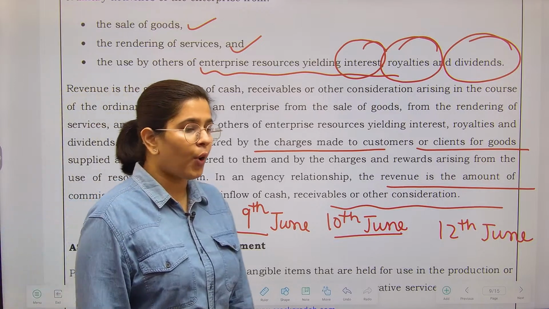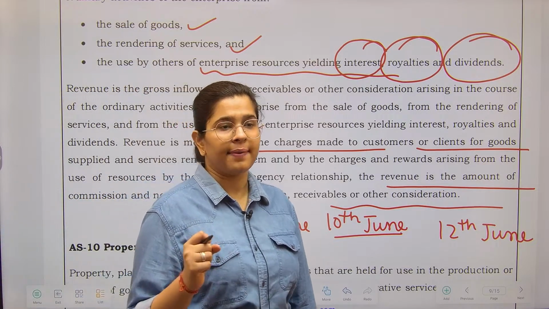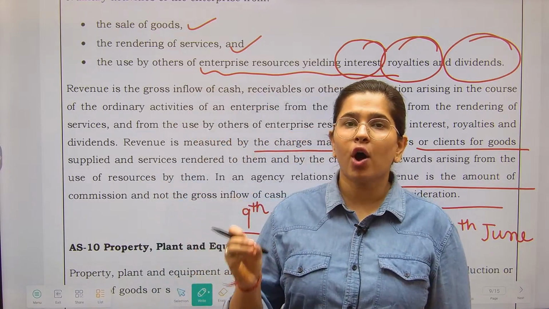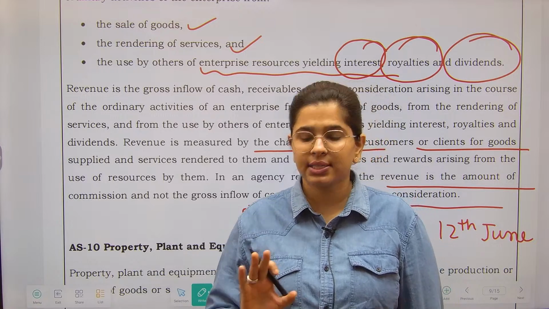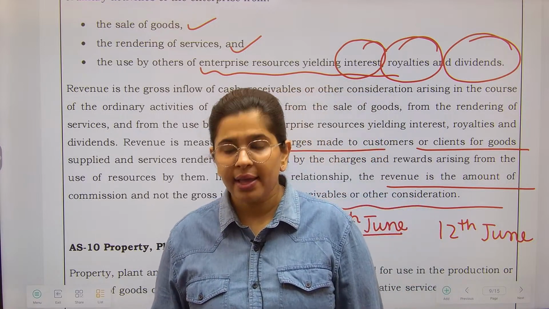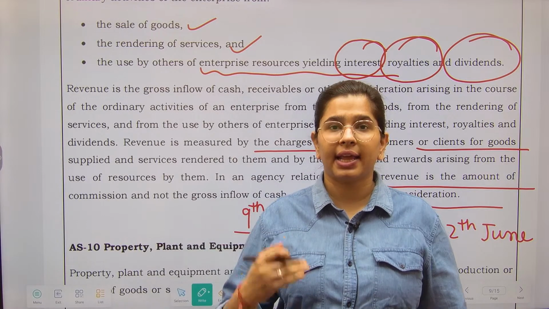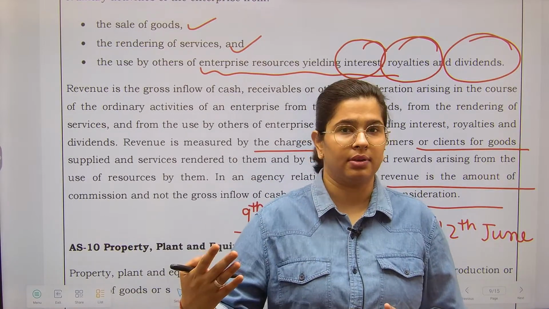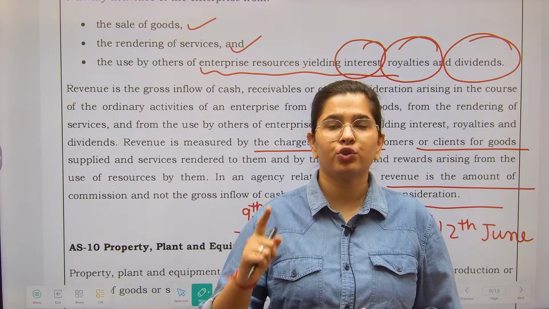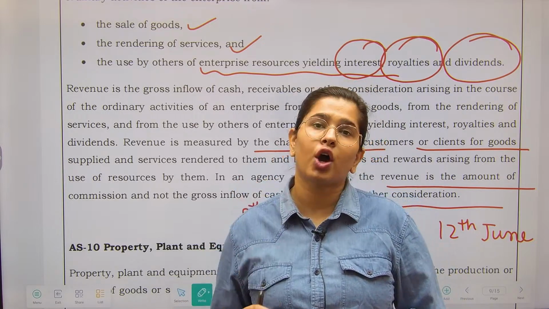Okay? So the question is on what day I should recognize revenue in my books. That has been told: the day you pass all the risk and liabilities to your customer. That is the day when you should record the sales into your books.